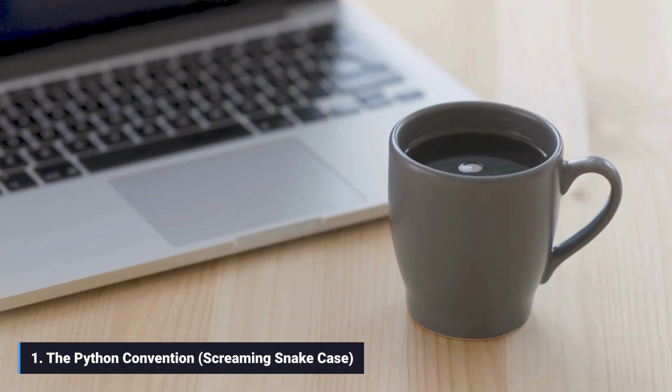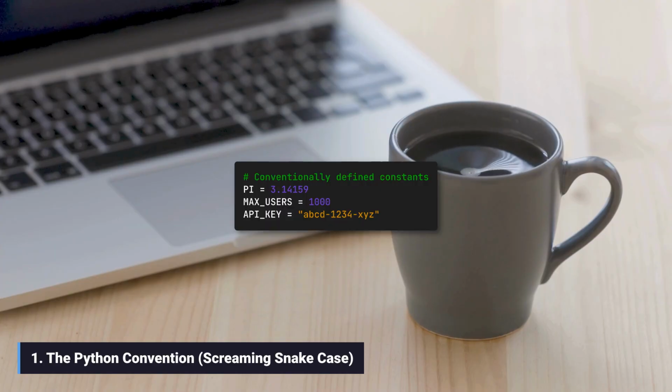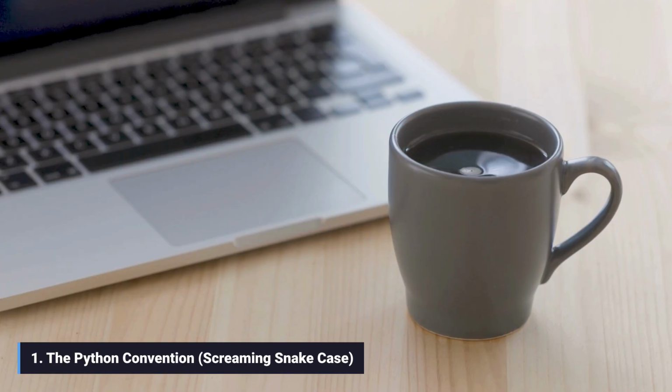1. The Python convention. To signify that a variable should be treated as a constant, Python programmers use a naming convention known as screaming snake case. This means using all capital letters with underscores separating words. When another programmer sees a variable named like this, they understand that its value should not be modified during the program's execution.